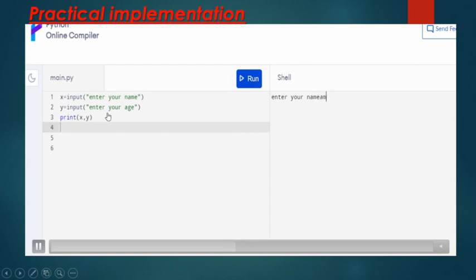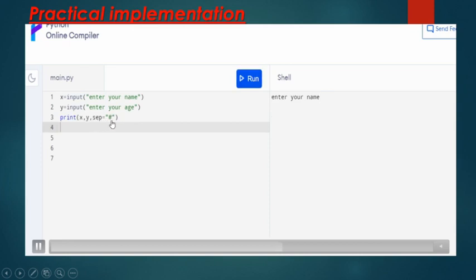Clear? So let's see if you want to print it in the same line separated by comma. I have given here print x comma y. Then you can see how it is printed: Amit, then a space, then the age. The comma is not there, but you have used the separator to separate these two values. If you want to give a comma or any separator value, then you can specify it in sep.